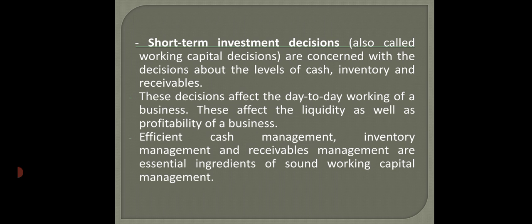What exactly is the meaning? Working capital decisions are concerned with the decisions about the levels of cash, inventory, and receivables. Now, these are current assets. We call them current assets because these are the assets which can be easily converted into cash. That is why the firm needs to maintain cash in the form of liquid assets or in the form of current assets, and investment in such assets is called working capital decisions.